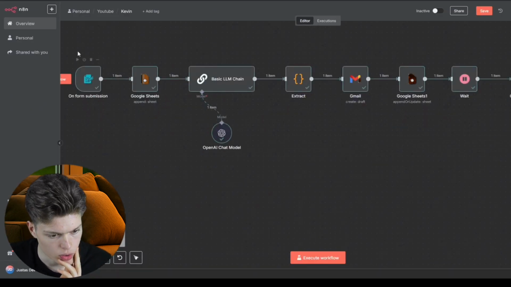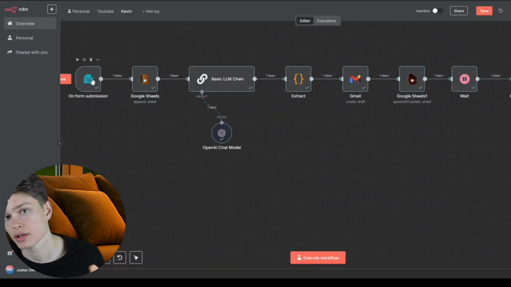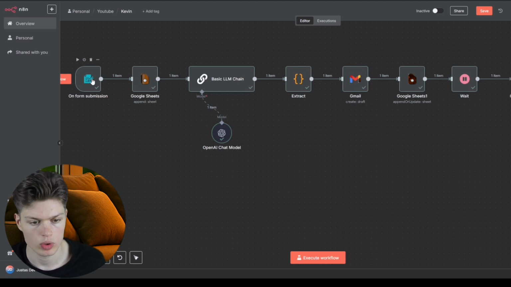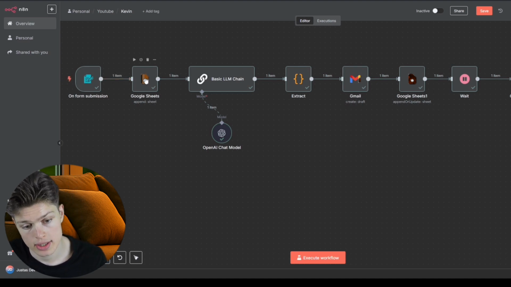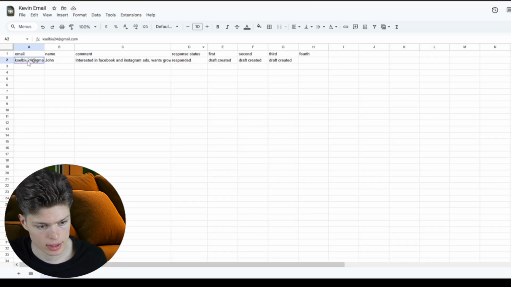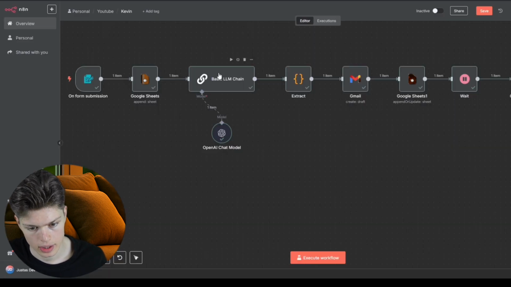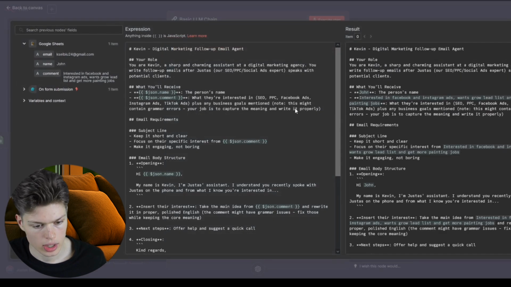It works in a way that you have a form submission. It can be integrated into your CRM, website, whatever. I just used the most basic one to showcase how this works. Then it creates a new Google Sheet record, so basically this part. Then it has a basic LLM chain, so a basic AI agent, or AI automation in this case, because it doesn't have tools.